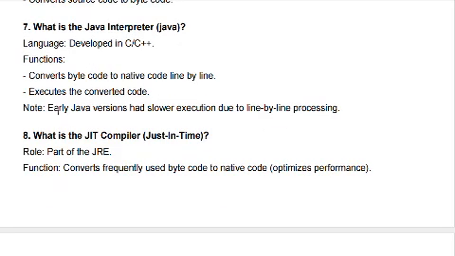Now coming to the seventh question: what is the Java interpreter? The Java interpreter converts bytecode into the native code line by line, and executes the converted code. Early Java versions had slower execution due to the line by line process. This overall slow process explanation applies to Java only.